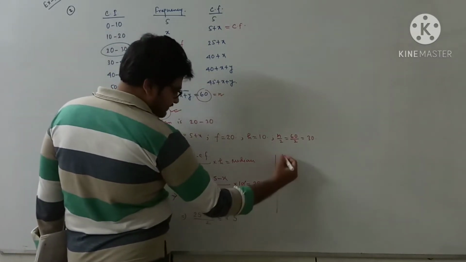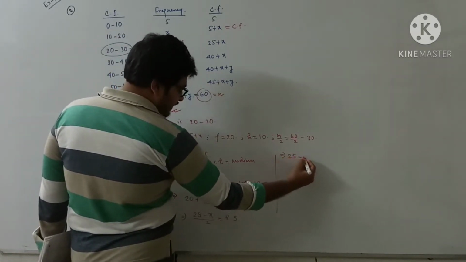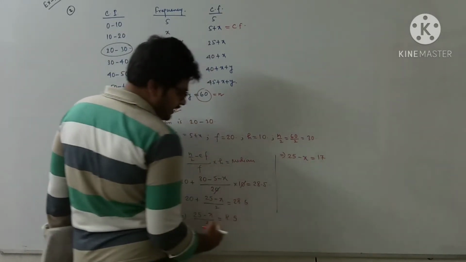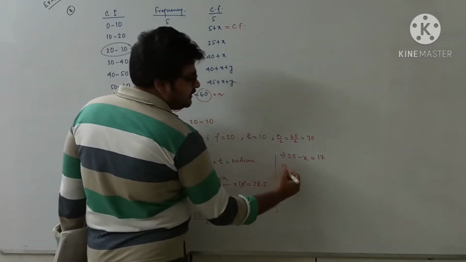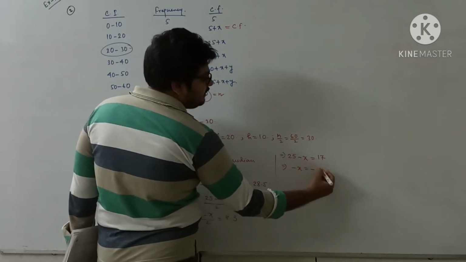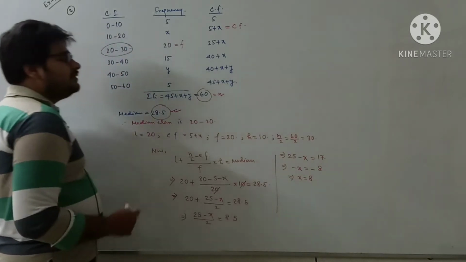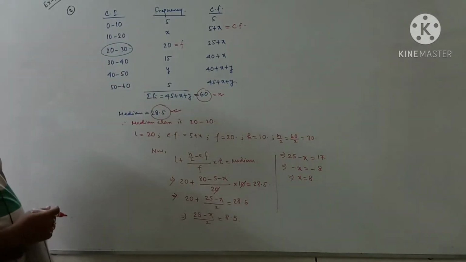So what are we getting? 25 minus x, that will actually come 17, whenever we multiply 2 with this. So minus x is equal to minus 8. So x is equal to 8.